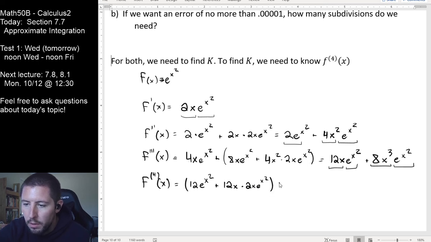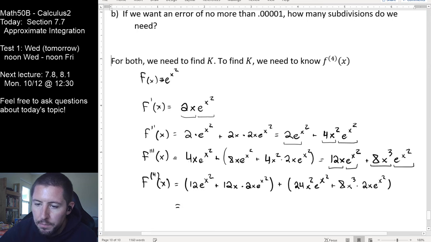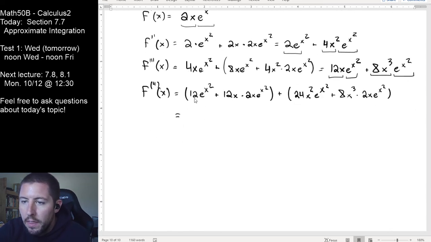That's my first product rule, plus the derivative of 8x cubed is 24x squared times the other part left alone, plus 8x cubed times the derivative of e to the x squared, which is 2x e to the x squared. So let's just simplify this, and we've got the term that we need here. So it looks like everything has an e to the x squared in it.